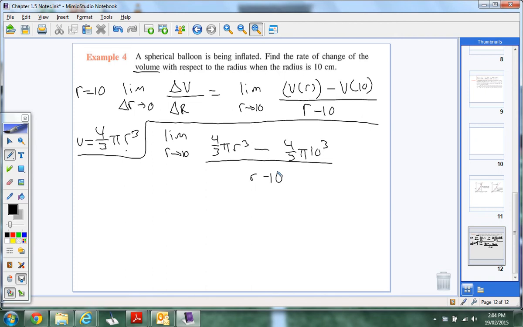What did you say, Emily? Did you say this? Yeah, you could do that as well, but I'm just going to pull that. In my notes, I just took out the 4/3, but that's fine. So 4/3 pi is going to come out. That's the only thing I take out. I can't take an r cubed out, right? And so that leaves me on top now an r cubed minus 10 cubed.